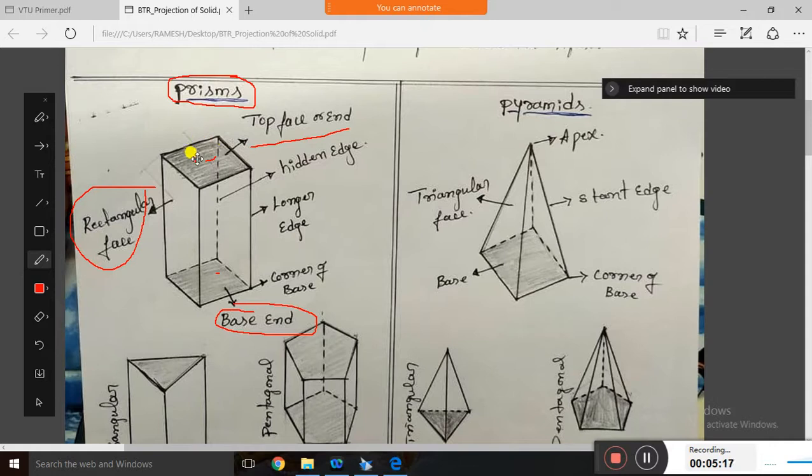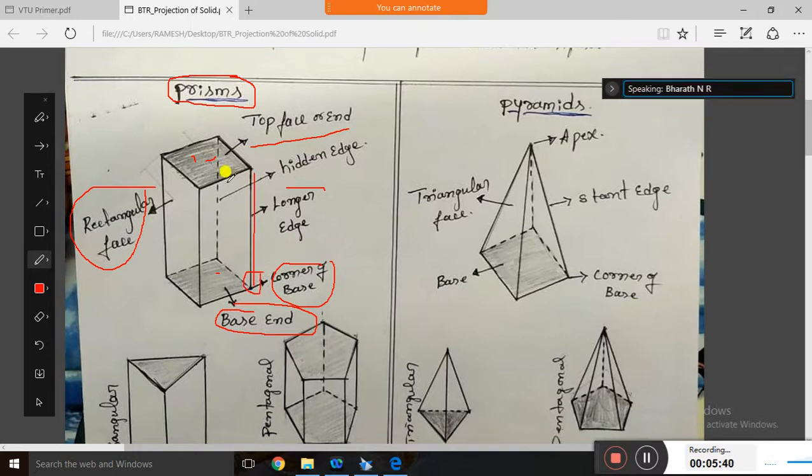It may be a pentagonal prism, meaning a pentagon, or a hexagonal prism, or a square prism. It has supporting rectangular faces, and also the longer edge. These edges we call the longer edges, and this is called a corner, the corner of the base.